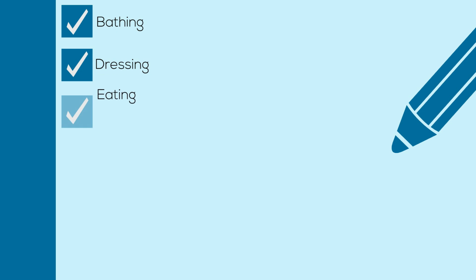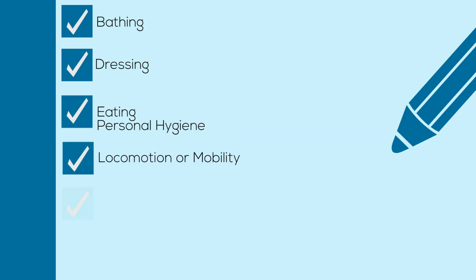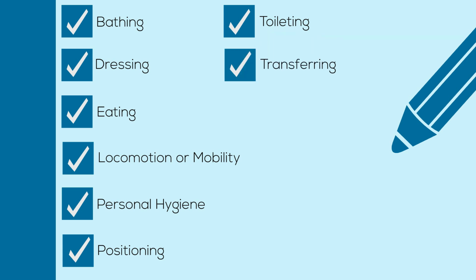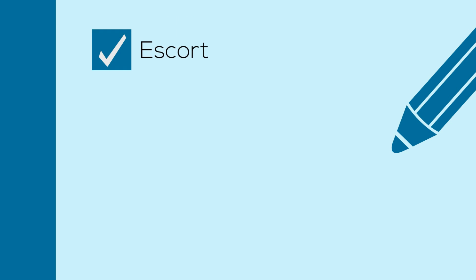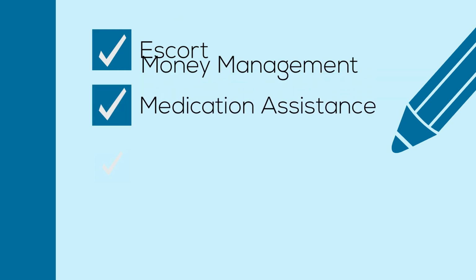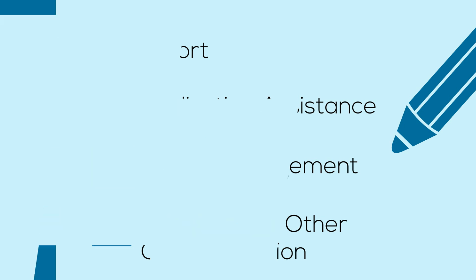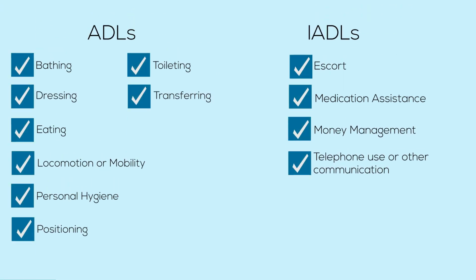ADLs and IADLs are limited to the following. For ADLs, they are bathing, dressing, eating, locomotion or mobility, personal hygiene, positioning, toileting, transferring. For IADLs, they are escort, medication assistance, money management, and telephone use or other communication. Only these activities are eligible for reimbursement under the SHARS service of personal care.